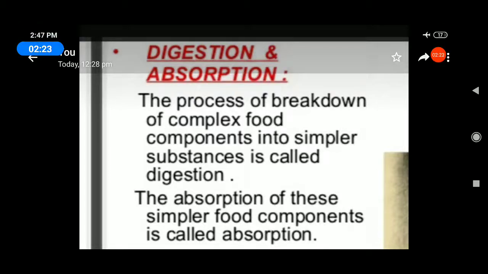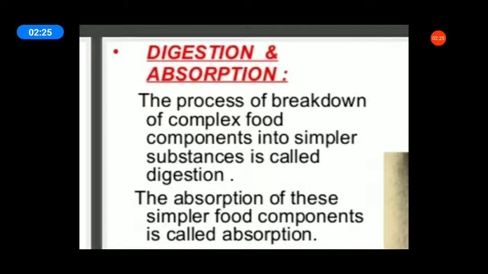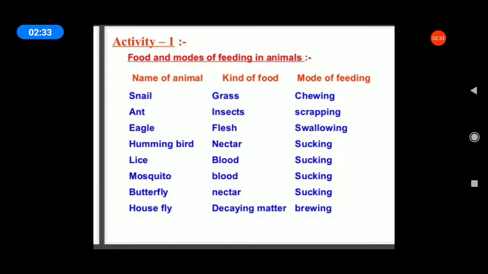Human digestive system. What is digestion? The complex substances convert into simple substances, that is digestion. Remember the definition of digestion. Listen, the various modes of feeding of some animals. Already we learned this, just revise.